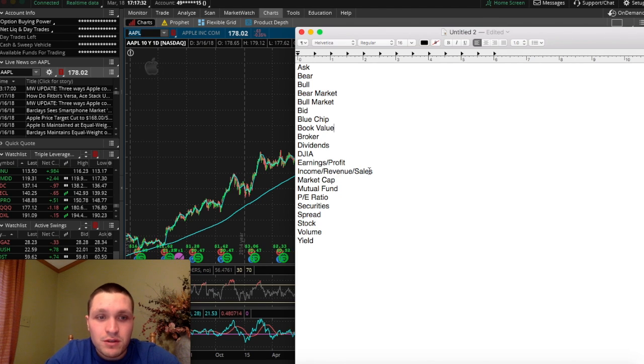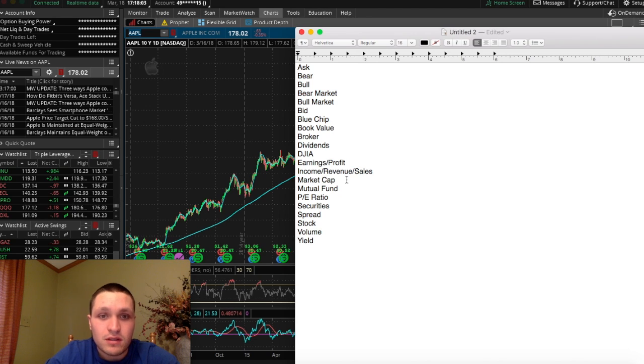Income, revenue, sales. This is just the amount of money they're making off of their sales. It's different from profit and earnings because with profit and earnings, all their expenses are taken out. But income, revenue, and sales is just the amount they're making off of selling their product, not taking out any of the costs they had to make their product, ship their product, marketing costs, anything.